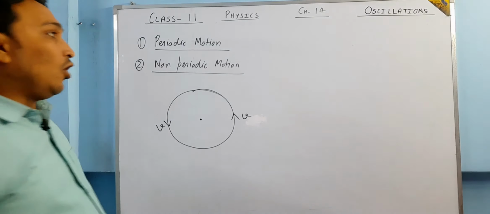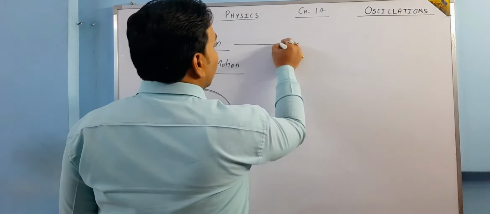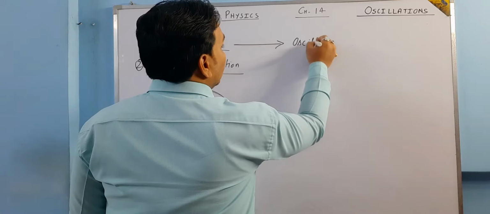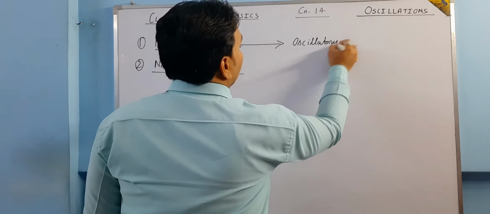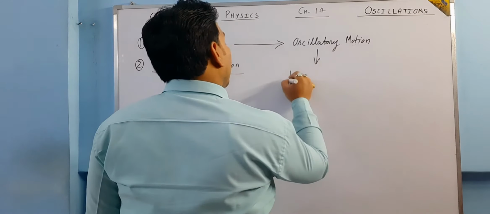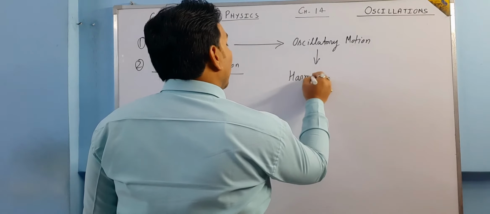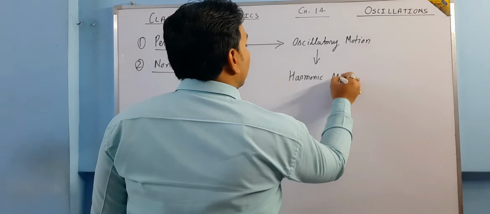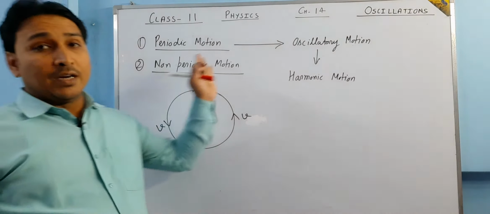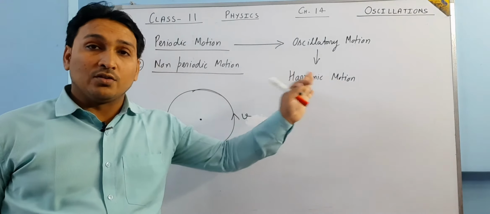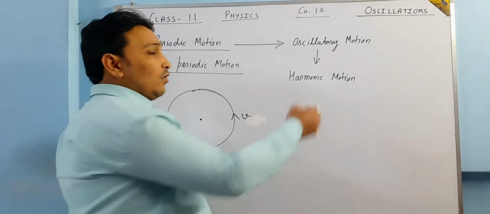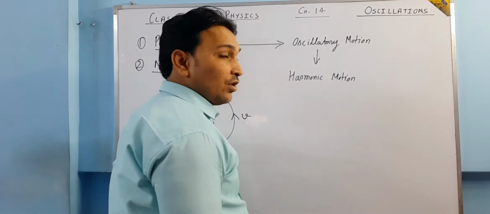Out of periodic motion, there is a subcategory which is called oscillatory motion, which in other words is called harmonic motion. What is oscillatory motion or periodic harmonic motion? In other words, the same thing is called vibrational motion.